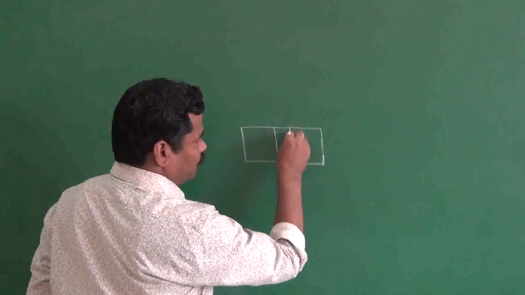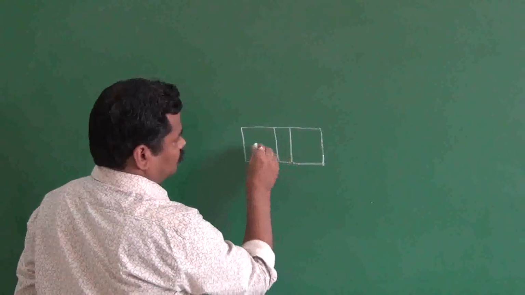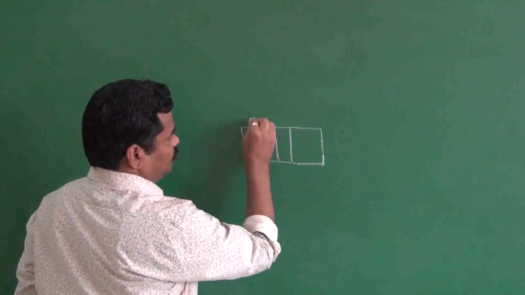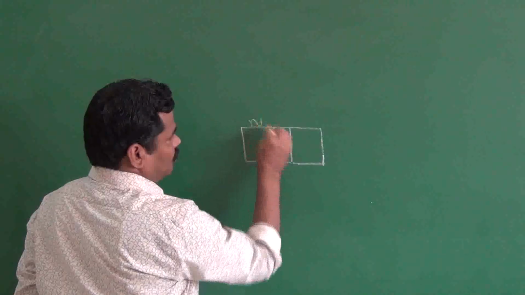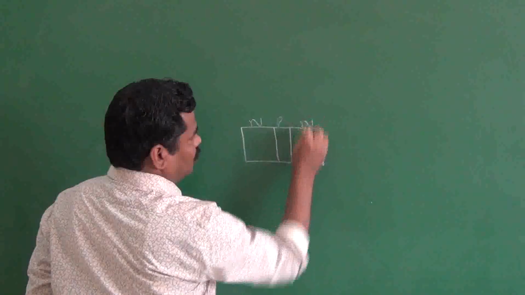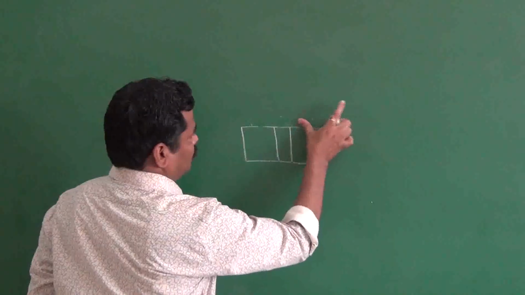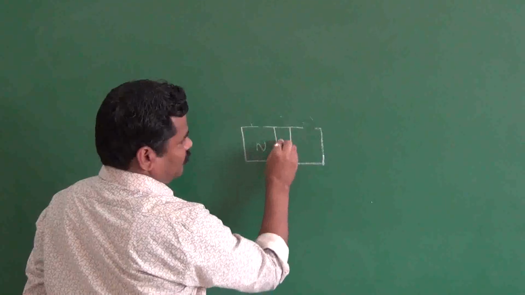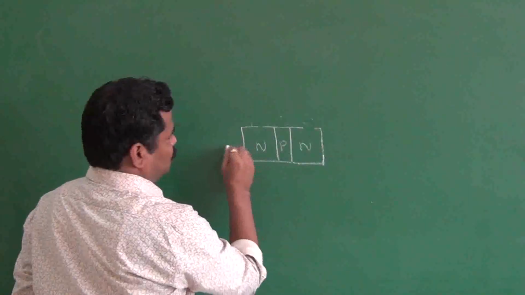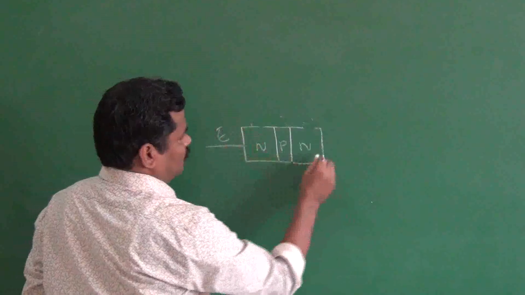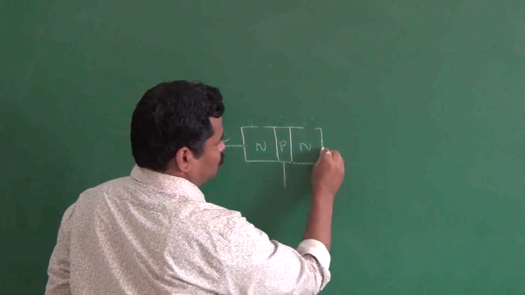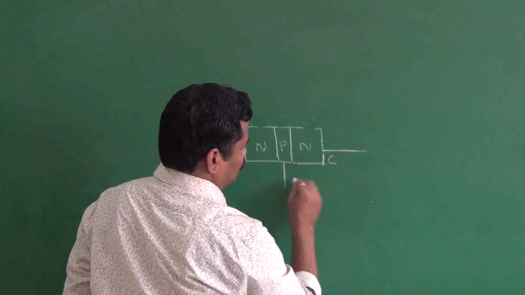As we know already, you can consider the NPN transistor, and this is your emitter, this is your base, and this is your collector.